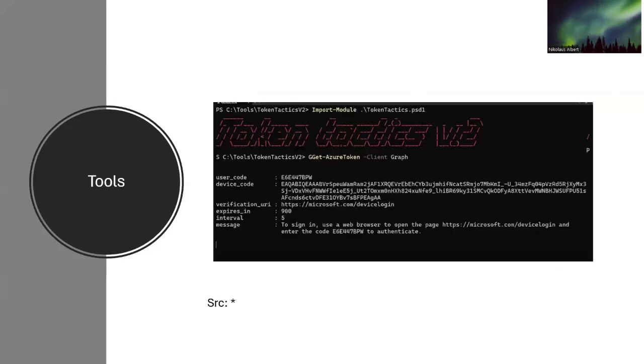This shows the CLI of the threat actor. One of the tools that can be used by the threat actor for this attack is TokenTactics. The method that is used first is Get-AzureToken. It will generate a user code and then a verification URL to the Microsoft device login. That information will be sent to the victims.